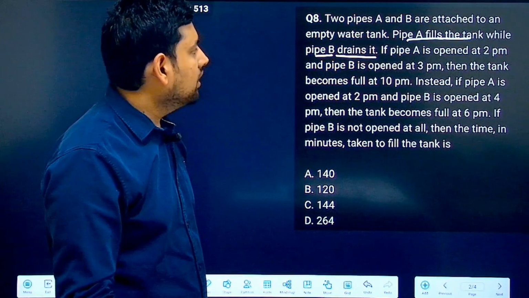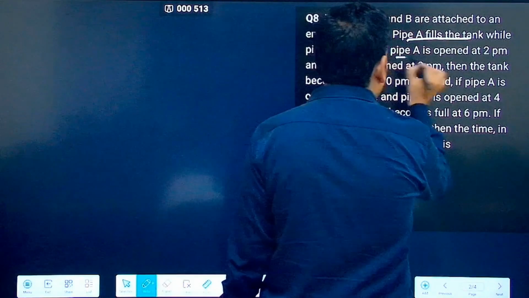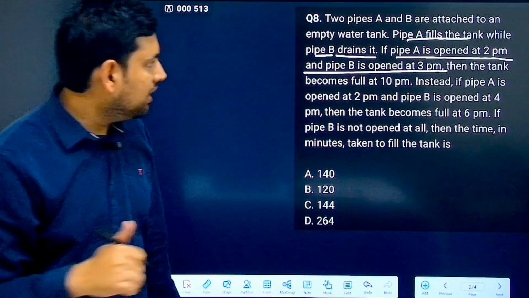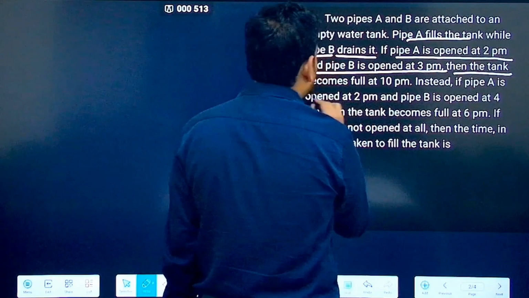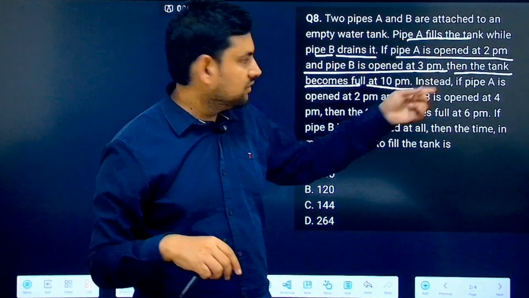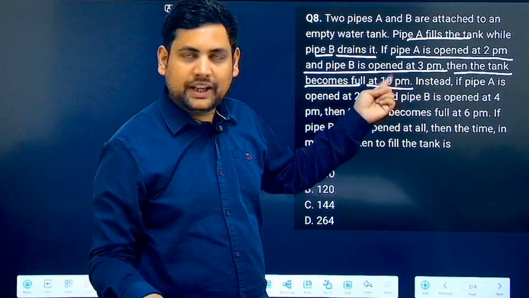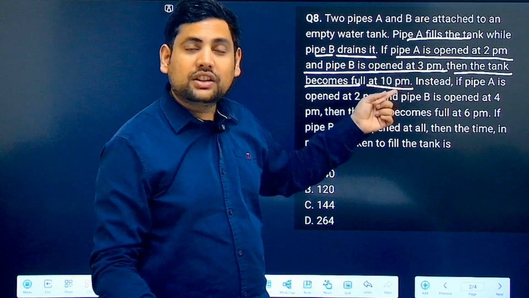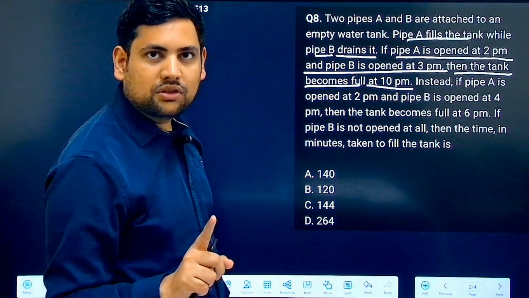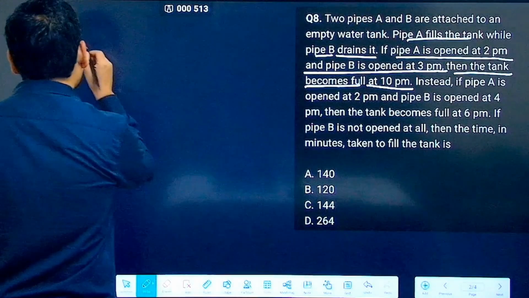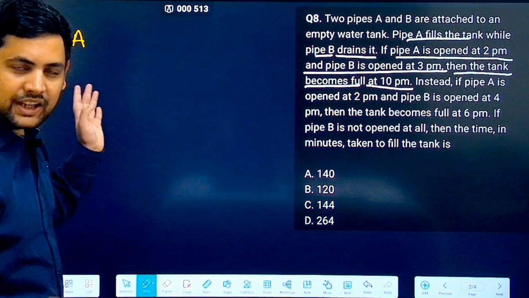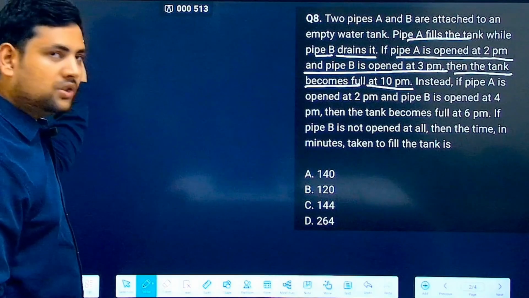Now, it says pipe A is opened at 2 p.m. and pipe B is opened at 3 p.m. Then the tank becomes full at 10 p.m. Now, A I started at 2, I ended it at 10 p.m. Correct? Now, how many hours did A work? A works from 2 p.m. to 10 p.m. That is 8 hours. So that means the efficiency of A, 8 hours he is working, so this is the amount of work that it will do.